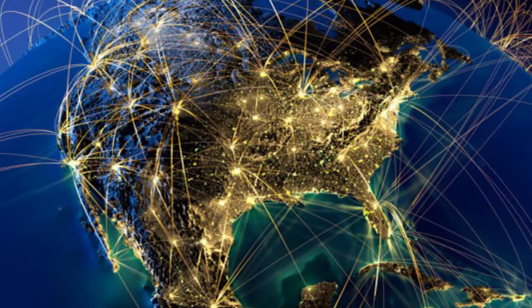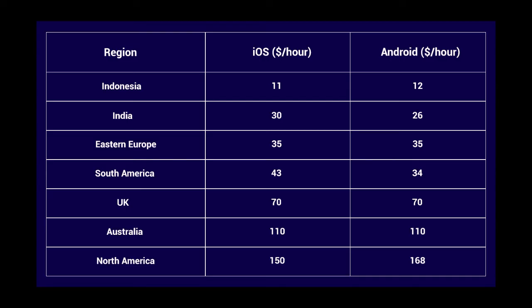It's not a secret that the average cost of app development varies depending on geographical location. So let's have a brief look at the table. Indonesia takes $11 to $12, it's just an average cost per hour, and India takes $20 to $26 per hour on average, and likewise you can see how much other countries charge per hour. So you can see it in this table in brief.